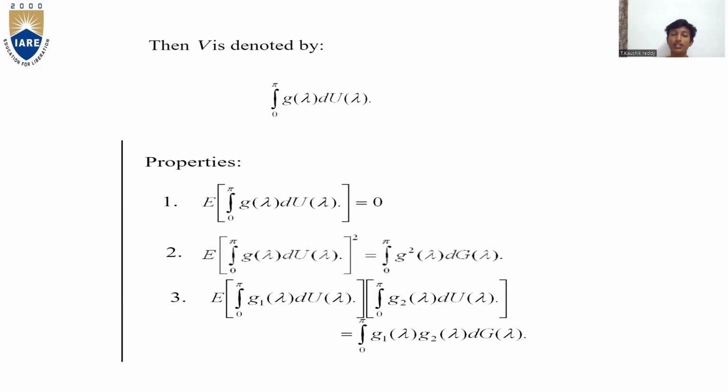Second, E of (integral 0 to pi g of lambda du of lambda) whole square is equal to integral 0 to pi g square of lambda df of lambda. Third, E of integral 0 to pi g1 of lambda du of lambda into integral 0 to pi g2 of lambda du of lambda, after multiplying, the final property we get is integral 0 to pi g1 of lambda g2 of lambda df of lambda.